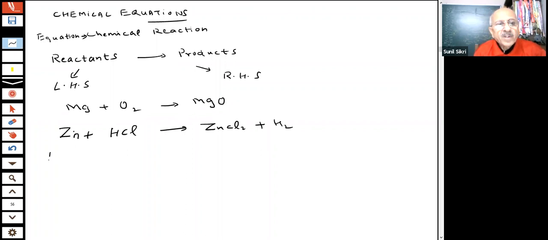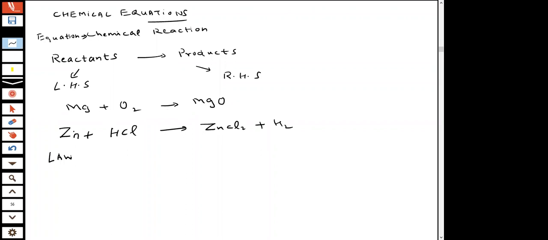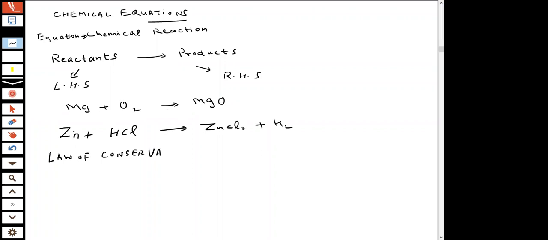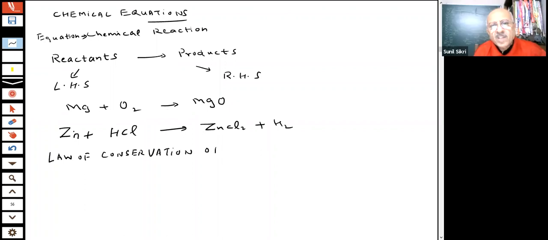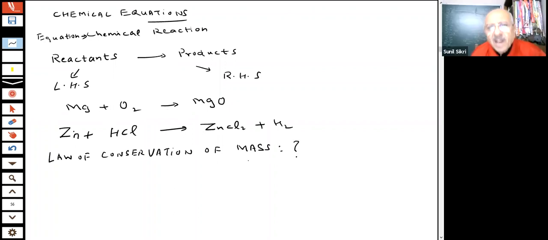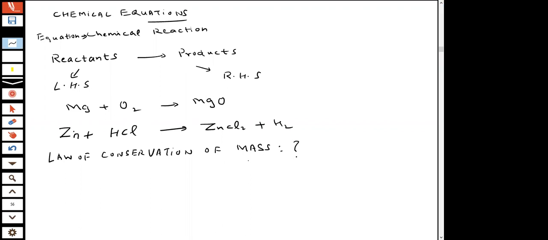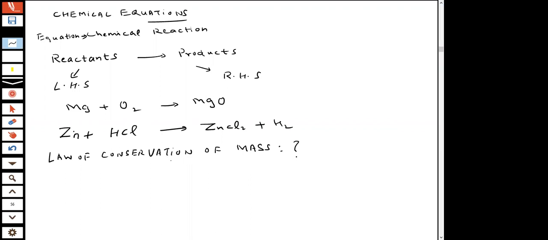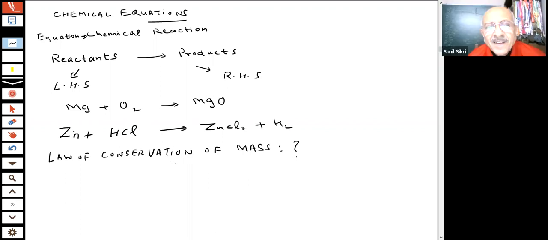And the important law of conservation of mass. What do you mean by the law of conservation of mass, students? Can you tell me what you understand by it? Yes, the mass must be the same even after a transformation.